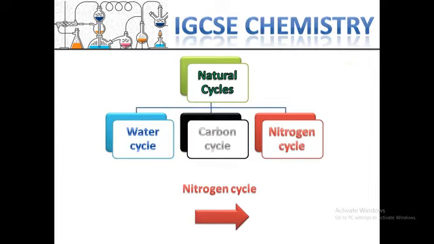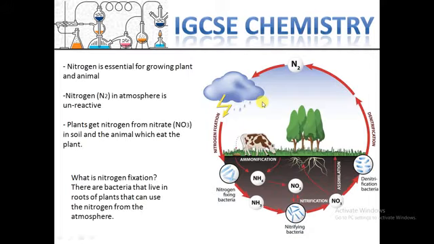The third cycle is the nitrogen cycle. We are going to look at the nitrogen cycle. Nitrogen is essential for growing plants and animals. Plants use nitrogen available in soil for growing.